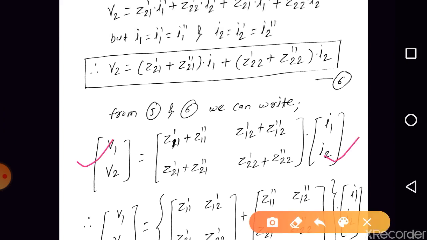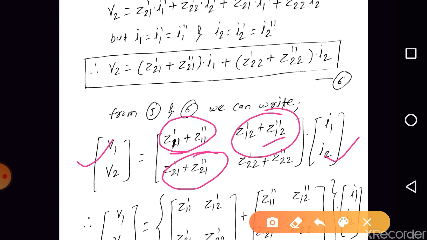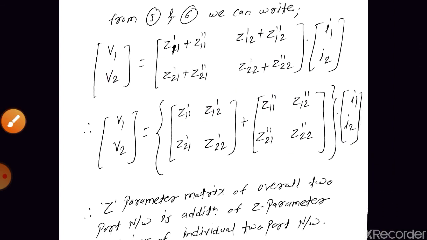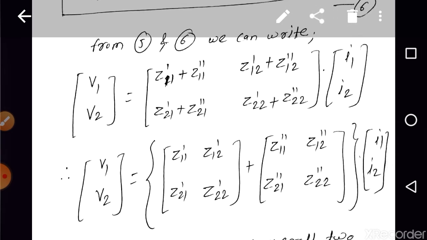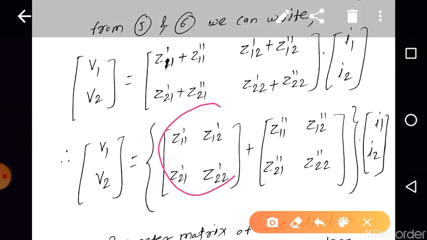in terms of I1 and I2, which is Z11' plus Z11'', Z12' plus Z12'', Z21' plus Z21'', and Z22' plus Z22'', right? Further we can write it, yes, it is simply an addition, so we can write it as the addition of the matrices, right? So are you getting the point?